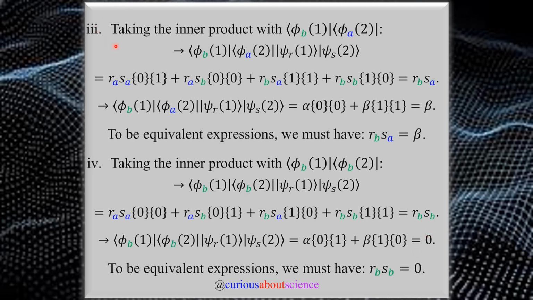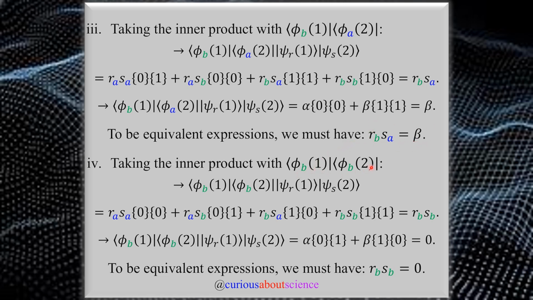All right, so now when we look at this, again, we need to take the inner product with B1, A2 instead of A1, B2. So just as you would expect, now the only inner product that survives from the product that we made comes from the form of BA. Makes sense? B for state 1, A for state 2. Similarly, for the linear combination with alpha beta, we only get a beta term to survive, so for equivalence, these two things must match.